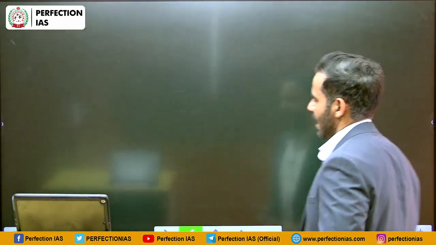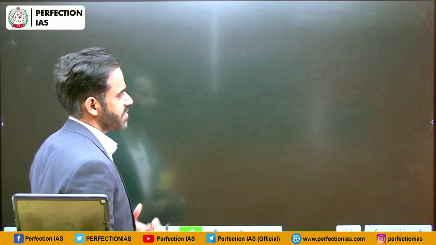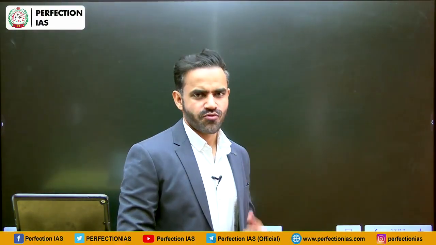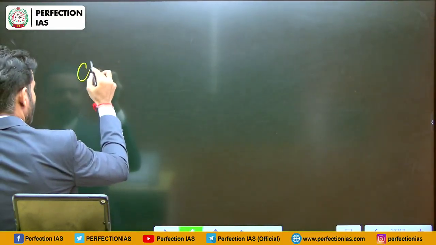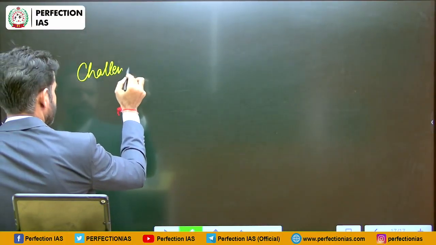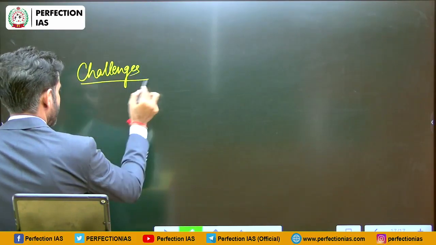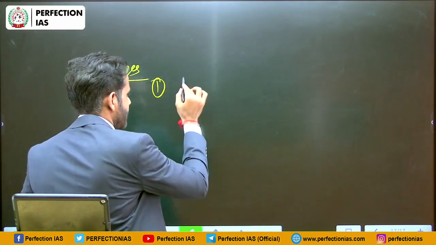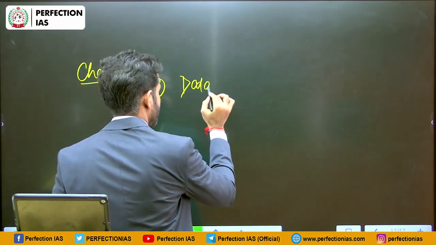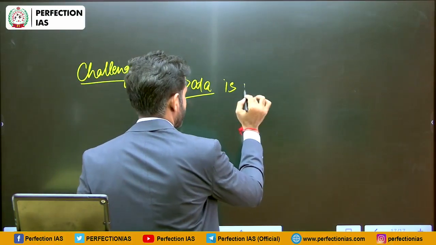Now, in the end, we are going to discuss what are the challenges, why we are not able to eradicate poverty so far. So, let me write it, challenges in poverty eradication. First and foremost challenge is that the data we have is not updated.